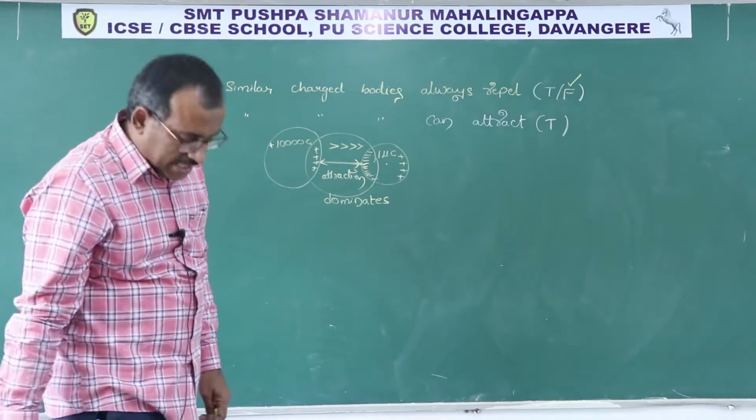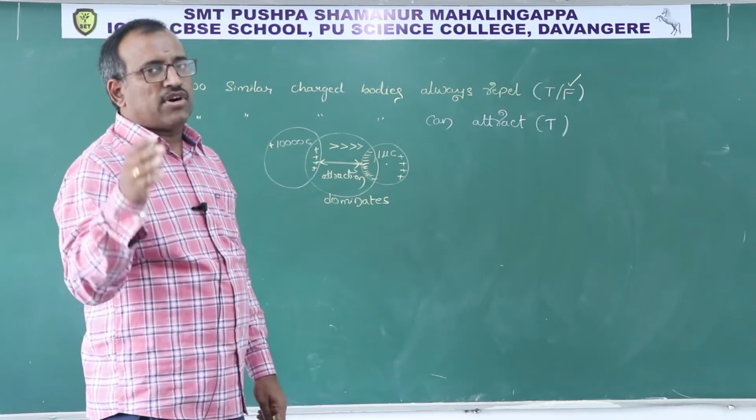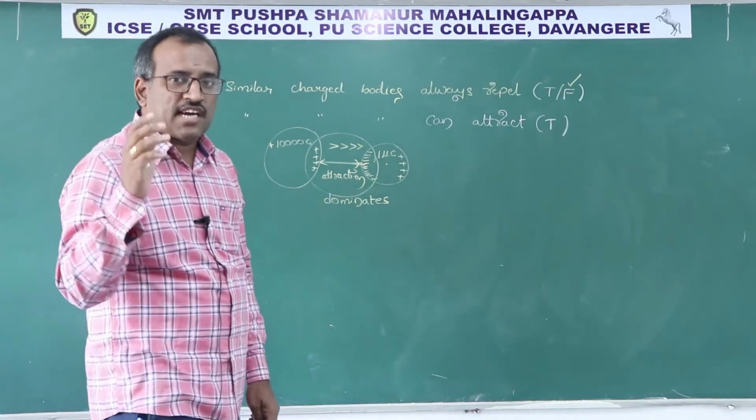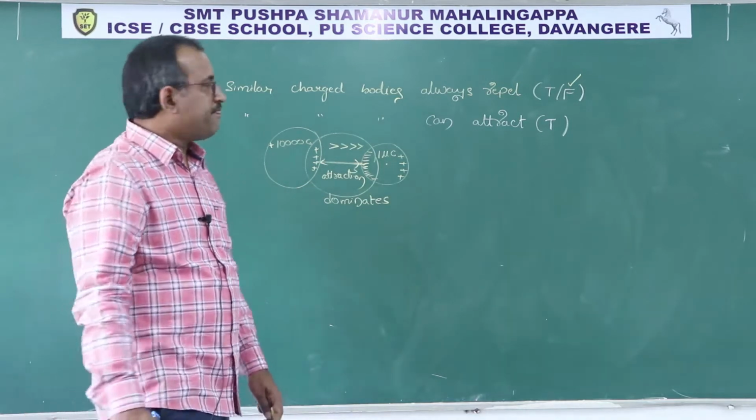Please try to understand whenever you are reading the question. In that question, whether a point charge is given or a body is given, you should be identifying.